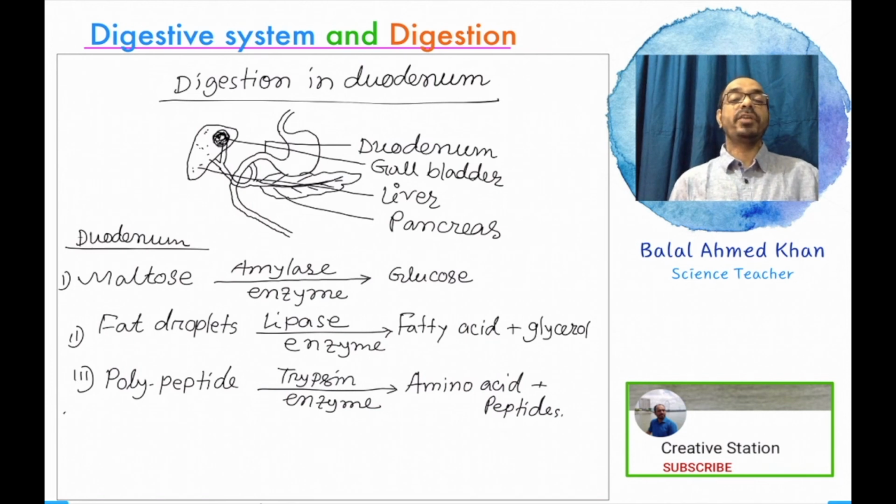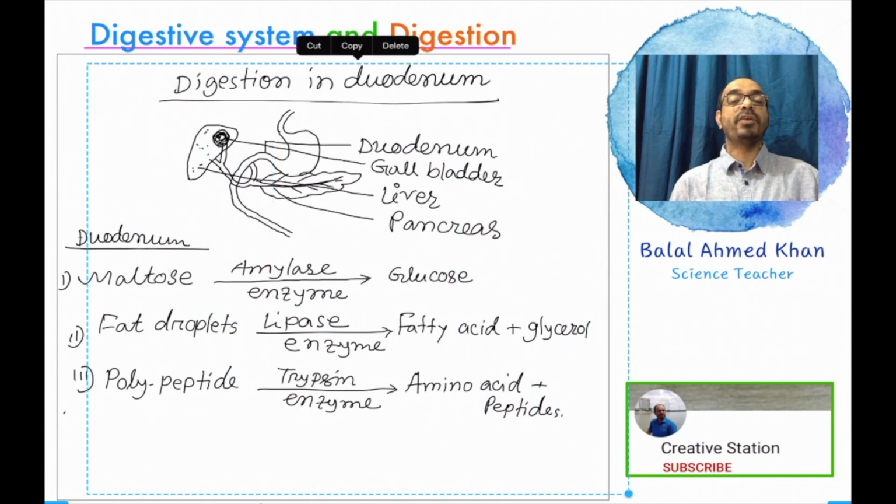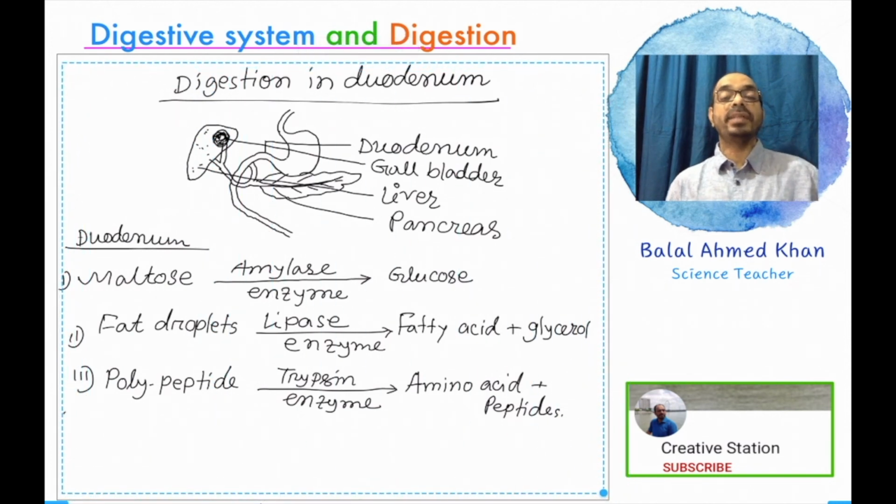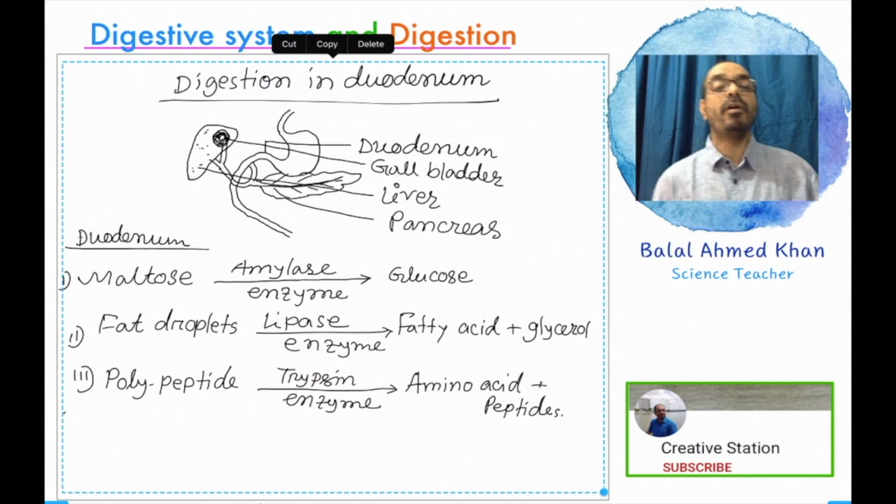Polypeptide is converted into amino acid, and some peptides remain undigested, and further digestion starts and finally they are converted into amino acid as an absorbable nutrient element. In this way, maltose, fat droplets and polypeptides, the duodenum completes all the digestion process.